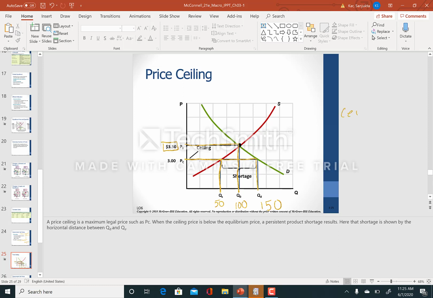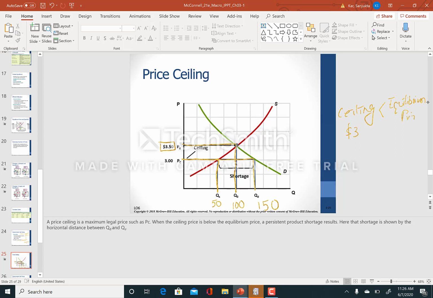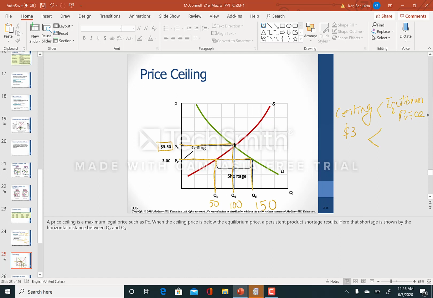Because this ceiling price, which is $3, is less than the equilibrium price, which is equal to $3.50, we will have a shortage, and the shortage is equal to 150 minus 50, that's equal to 100.